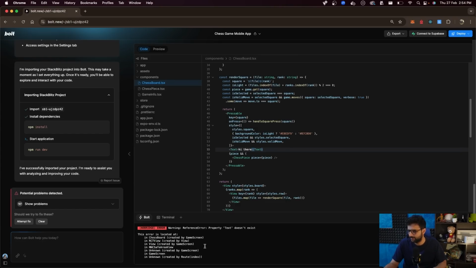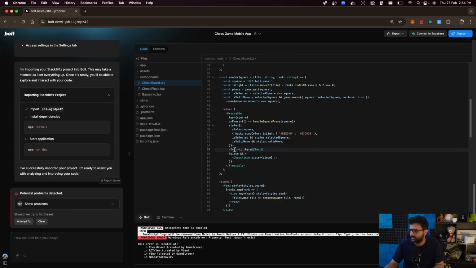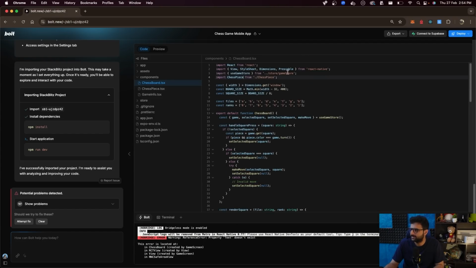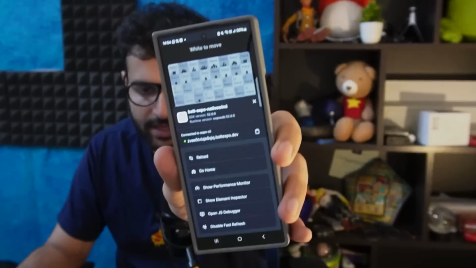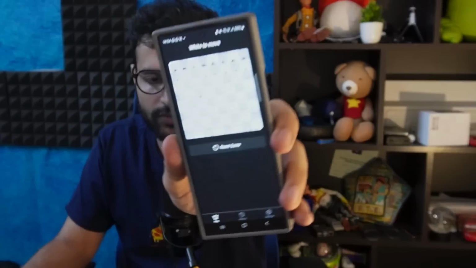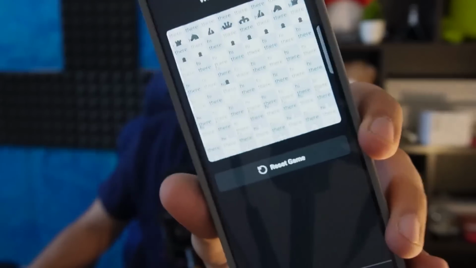Let's look at the error. Yep, Text does not exist. So let me quickly import Text from React Native. Save it. And now my phone reloads again. And if you can see, there's "hi there" written all over the chessboard. You guys can't see, can you? Probably can, right?